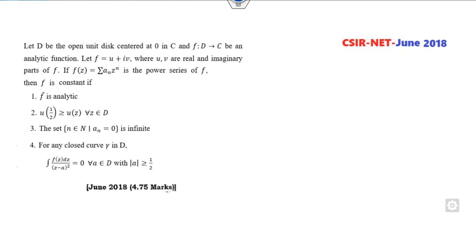Okay, look at another one. D is the open unit disk centered at 0 in C. It is a unit disk, center is 0. F is my analytic function. F is given to be analytic, and f of z is given as a power series. There is no integration, so why is it considered here? Because the option is involved in the integration, that's why you consider this problem in this video. Then if f is a power series, f is constant if these options are satisfied.